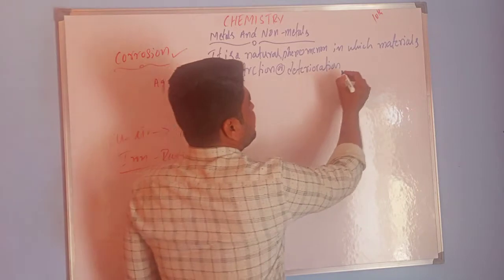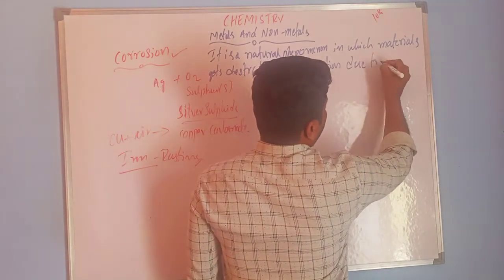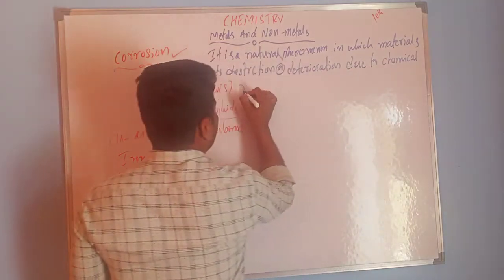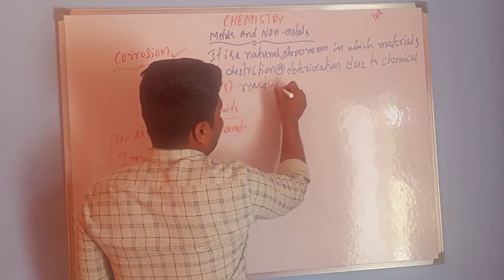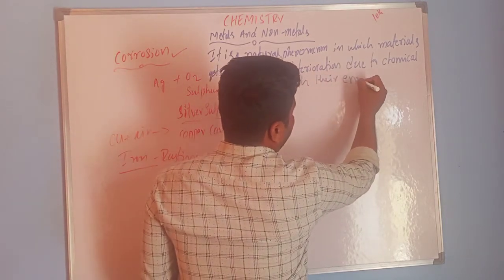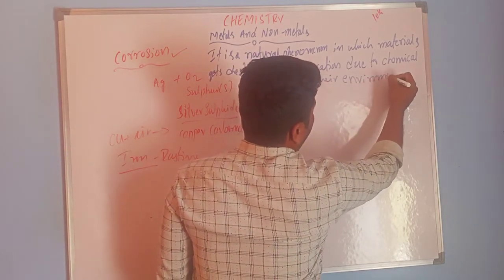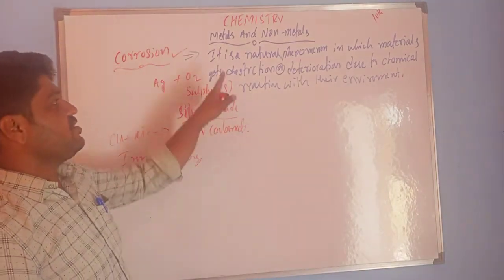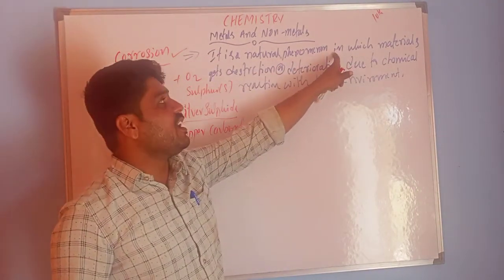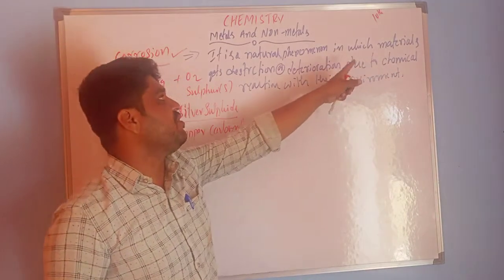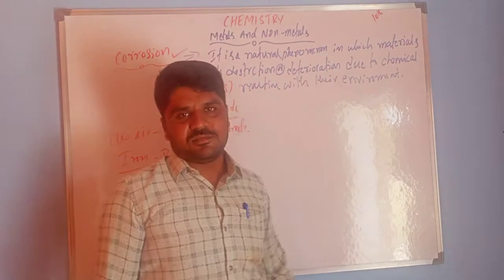Destruction due to chemical reactions with their environment. This is corrosion. Corrosion is a natural phenomenon in which materials, mostly metals, are destroyed.